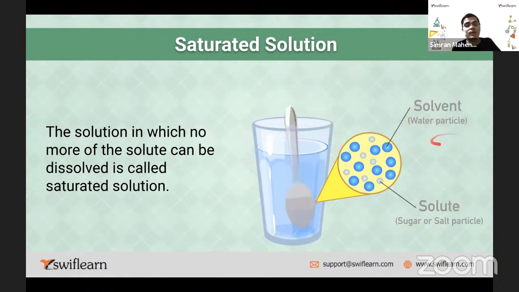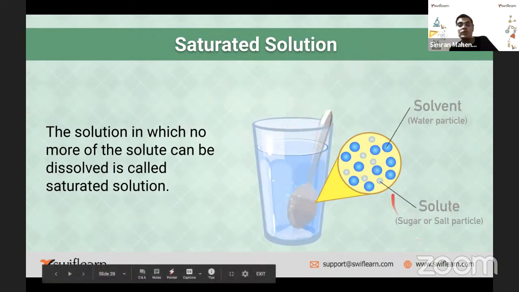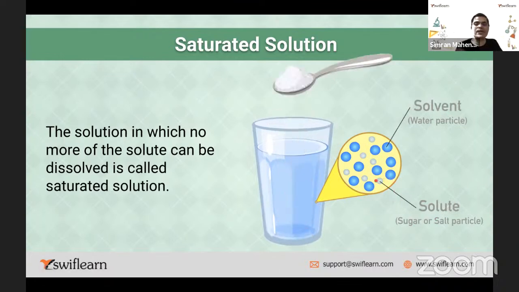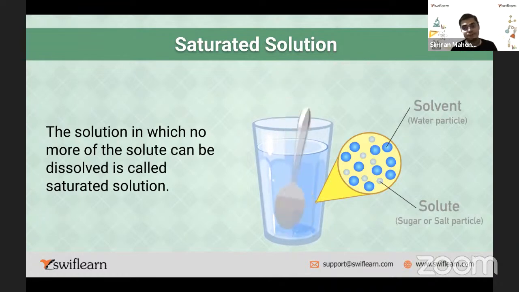So what is a solvent? Solvent is the water particles, as you can see here. And what is a solute? Solute is your sugar or salt particle, right? Solute is that substance which dissolves into the solvent, or the water particles. So the water is taking the role of dissolving, and solute is your sugar or salt, whatever it is.